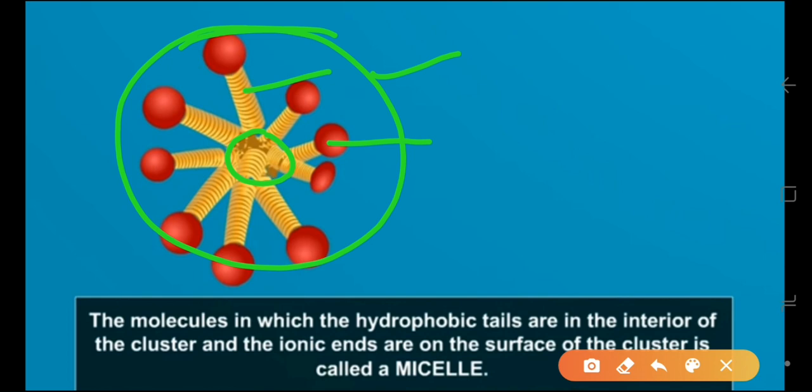The micelles stay in solution as a colloid and will not come together to precipitate because of ion-ion repulsion. This is the ion and this is the ion. Thus the dirt suspended in the micelles is also easily rinsed away. The soap micelles are large enough to scatter light, hence a soap solution appears cloudy.